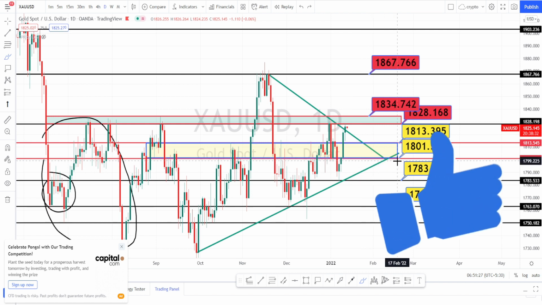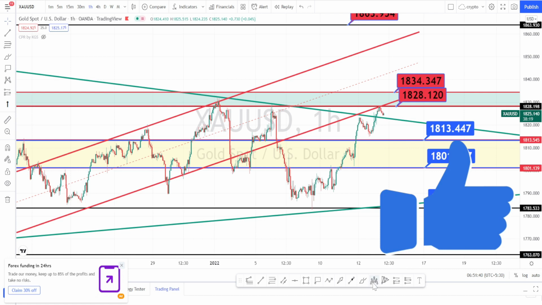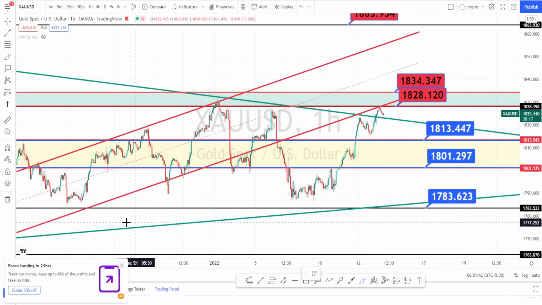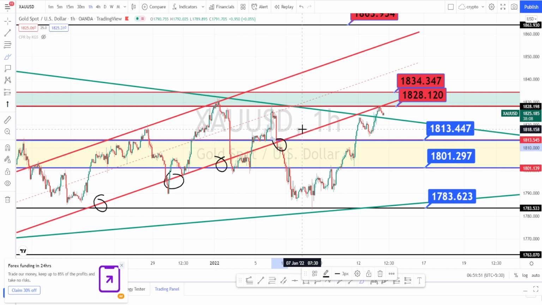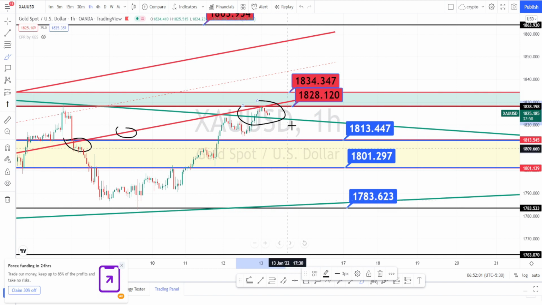Let us do the analysis in hourly time frame. I'm in hourly time frame now. We already knew that in hourly time frame the price action was moving in a channel pattern, and it gave a breakout, and I had also mentioned that this support line will be acting as a resistance line. You can notice that current price action has taken resistance at this level, and it is on a retracement.